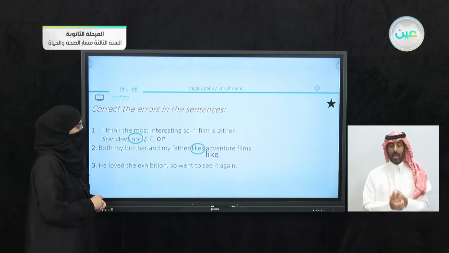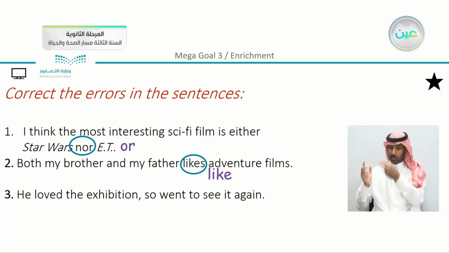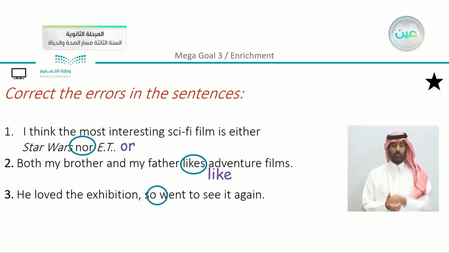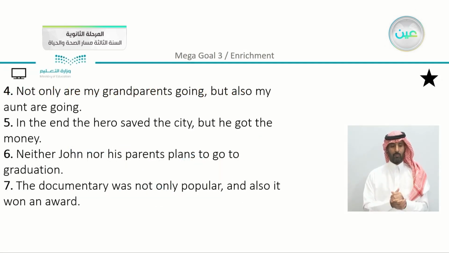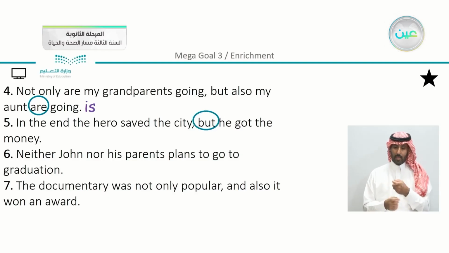He loved the exhibition, so we went to see it again. Here we have so went is incorrect. We have to add the pronoun he. Moving on with our exercise. Not only are my grandparents going, but also my aunt are going. So here we can see that are is incorrect. We have here is. In the end, the hero saved the city, but he got the money. So using but here is incorrect as a coordinating conjunction. We have here and.